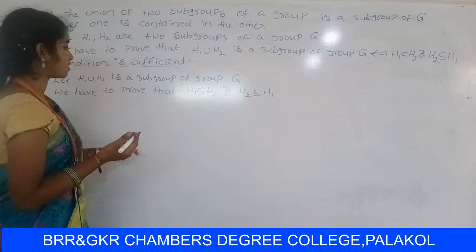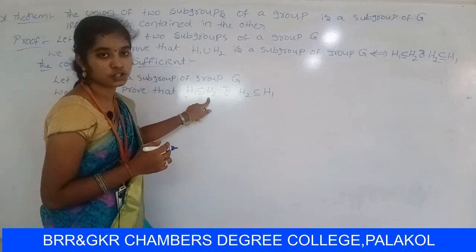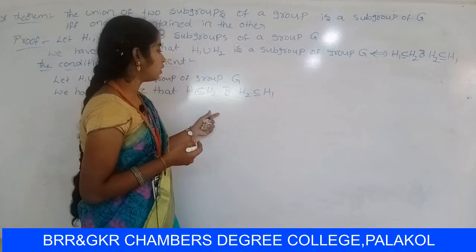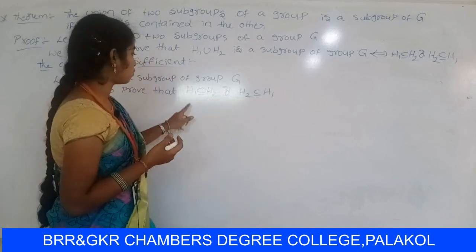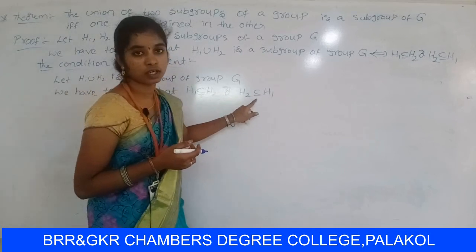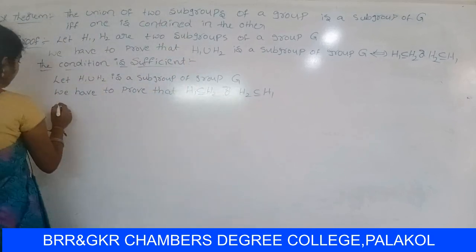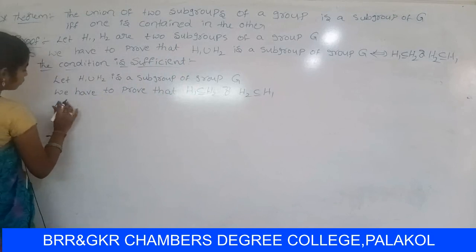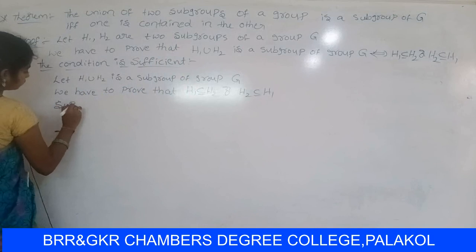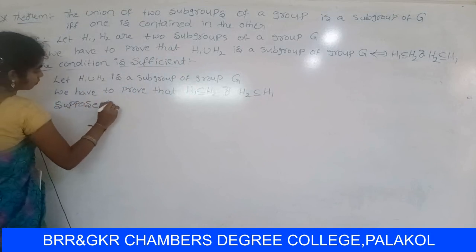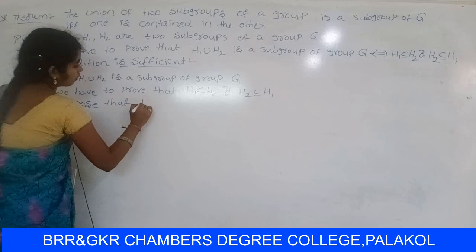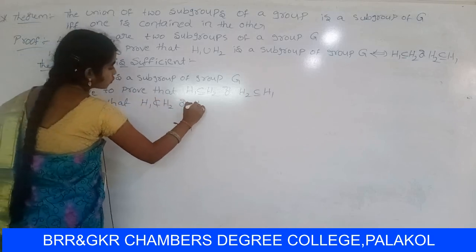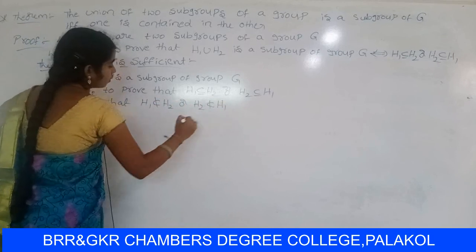So let us suppose that H1 does not contain H2 or H2 does not contain H1. Finally we have to show that this is a contradiction, and therefore H1 contains H2 or H2 contains H1.